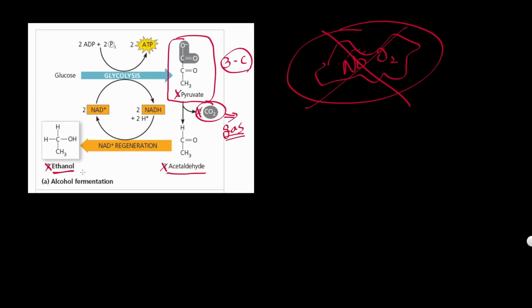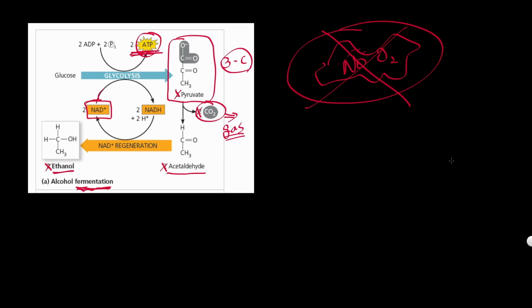The whole point of having alcohol fermentation, or any kind of fermentation, is not to make ATP. You've got to remember that. The point is to make NAD plus. Why? NAD plus is required. It's one of the reactants for glycolysis. So without NAD plus, there's no way to make more ATP. Making 2 ATP is better than nothing, right? So that's why they go through this alcohol fermentation.